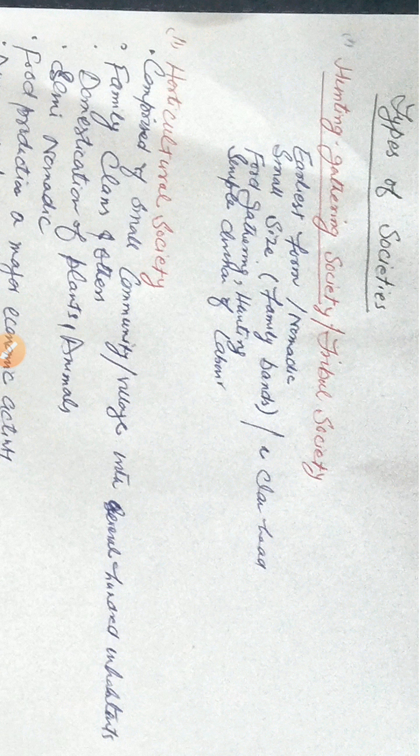So they have their own political system. Number 4 is that the main economic activity of this society is food gathering and hunting. They hunt animals, they gather food from forests. This is also known as forest society because this type of society exists mostly in the forests. They are forest dwellers.